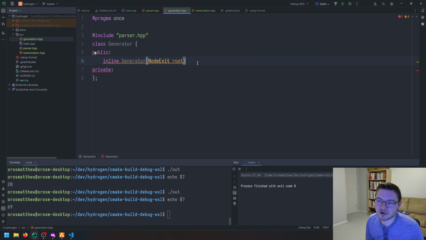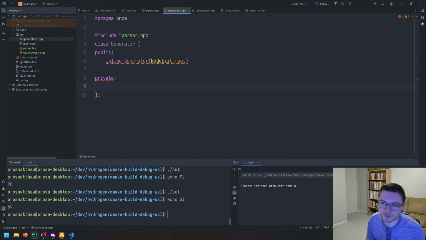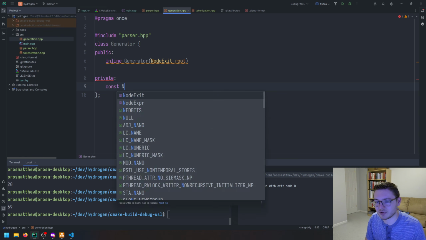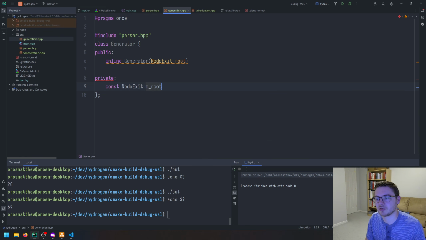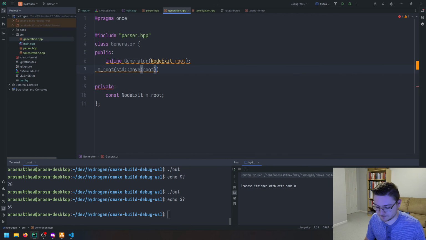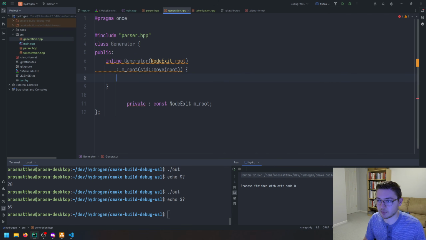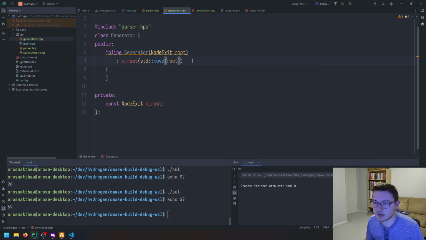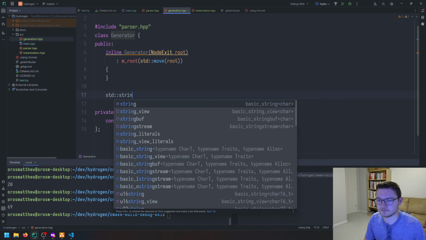So we have our generator, and what do we want to do in here? We'll have as a const node exit root, and then m_root. We'll move our root in here. Gotta put in our curlies, and I think we'll just return a string.